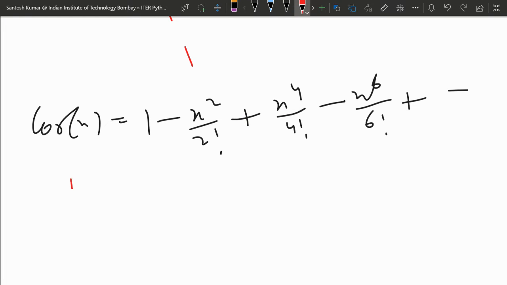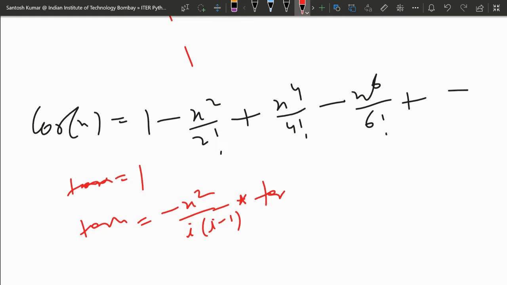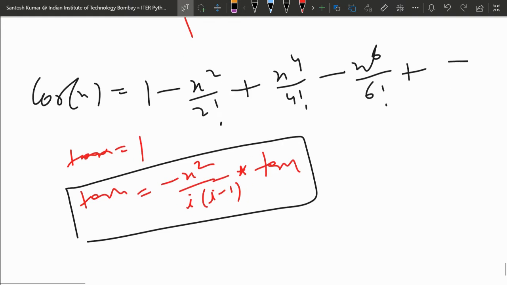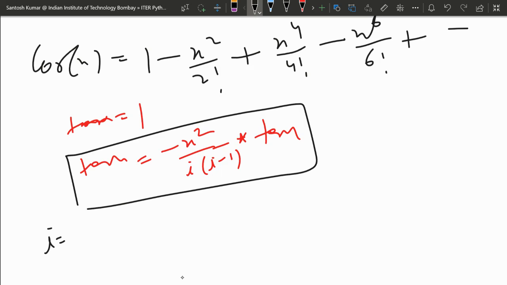In the beginning you have the term as 1, then the next term will be updated by multiplying x square upon i into (i minus 1) into term. So term is 1, so the next term will be x square upon 2 factorial. So first this is the main thing, and now I will execute. When i is equal to 0, then I will change it to 2.